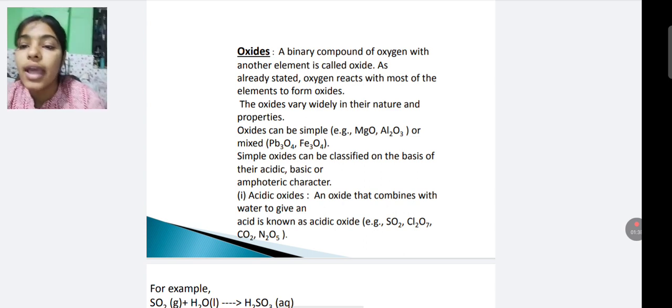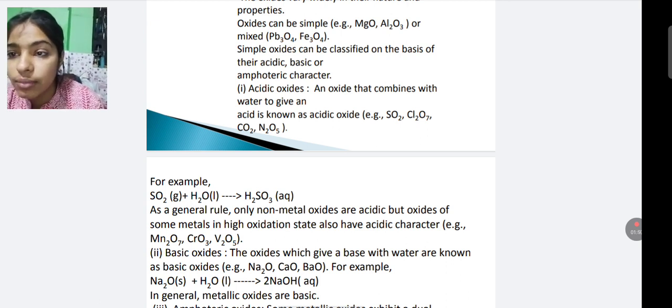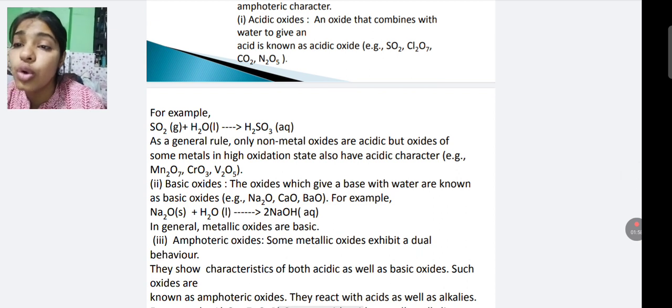Acidic oxide: an oxide that combines with water to give an acid is called acidic oxide. For example, when SO2 gas reacts with water, it gives us H2SO3, that is in aqueous form. As a general rule, only non-metal oxides are acidic, but the oxides of some metals in high oxidation state also have acidic character. Now we see basic oxide.